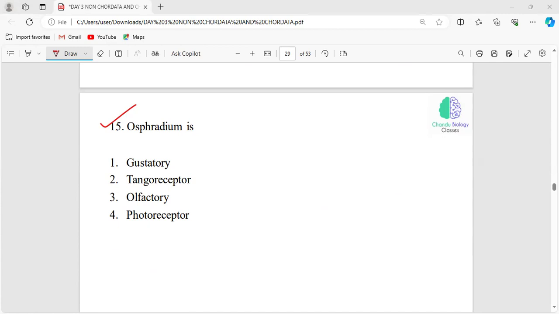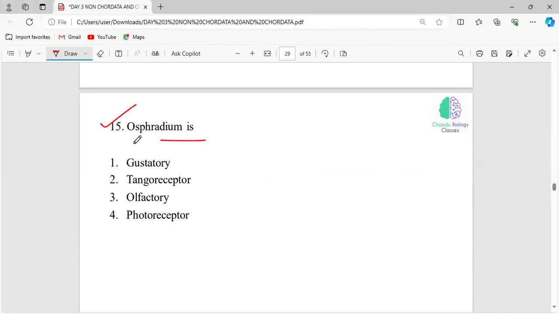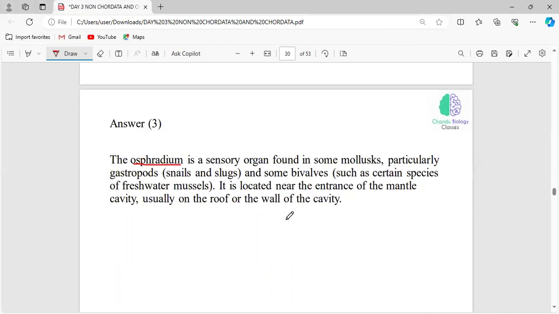I think this word has been mentioned in our PPT. Kindly have a look at that. Just tell me this is related to which phylum. Okay. See, this Osphradium is an olfactory organelle. It is doing the olfactory function. Of course, it is related to the phylum Mollusca. Very good. This Osphradium will be the sensory organ. It is related to the olfactory function. It is seen in the phylum Mollusca, particularly the class Gastropoda.